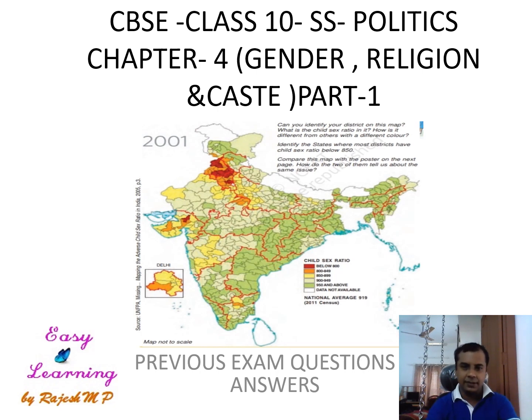I am Rajesh Shimbi. Today I am going to take you to CBSE Class 10 Political Science Chapter 4. It's the first part of this chapter and the name of the chapter is Gender, Religion and Caste.